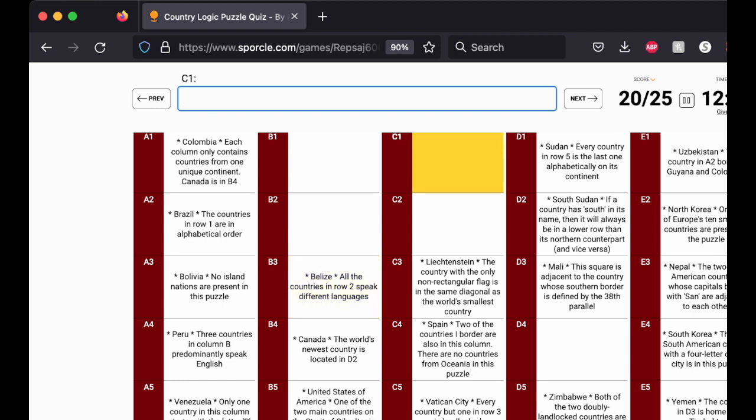Okay, all the countries in row 2 speak different languages. Okay, so now we need to think here. So it's France and Portugal. Now Brazil speaks Portuguese, so that means Portugal cannot be in C2. Portugal must be in cell C1. And yeah, Brazil's Portuguese. This would be Spanish, either one. That'd be French. South Sudan's English. Okay, yeah, so C2 is France.